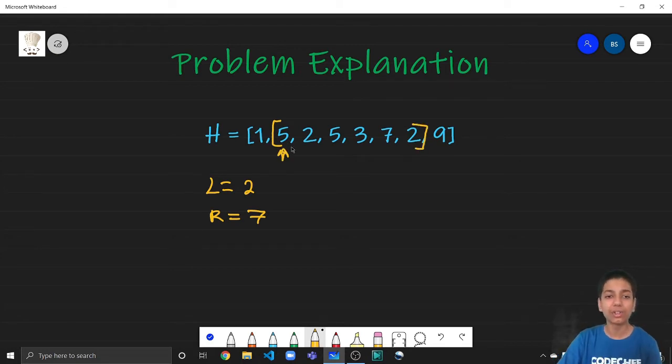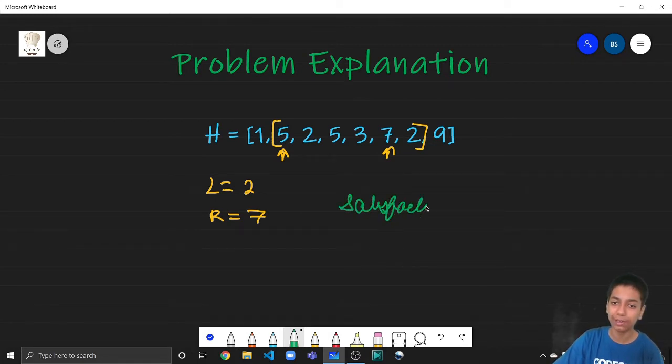So let's say chef starts from this mountain 5. So the mountains he's going to visit are 5 and then he's going to ignore 2 because it is less than his record, that was 5. So he'll not visit 2. Then he'll not visit 5 as well. 3 also he is not going to visit. But for 7, he will visit this mountain. Why? Because it was greater than his record. And once he has visited 7, his new record is 7. So he'll also not visit 2 as well. So now we can also define this variable satisfaction. So the satisfaction chef gets from visiting these mountains is equal to the number of mountains he visits. So in this case, he had visited 2 mountains, so the satisfaction was 2.